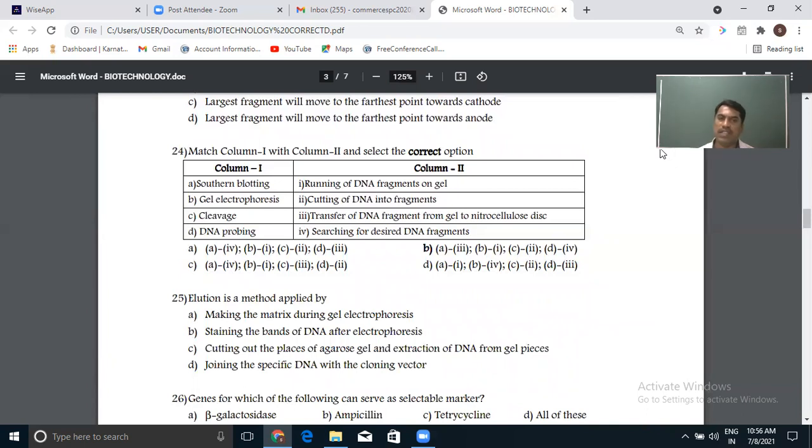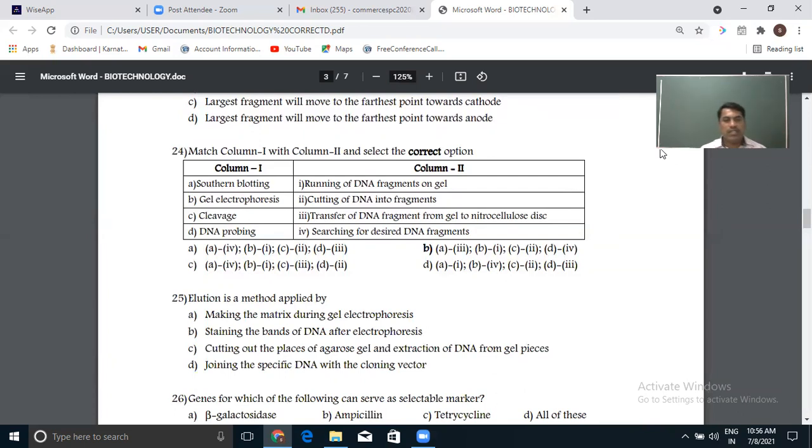That's why it is named gel electrophoresis, based on the principle of positive and negative charge. Cleavage is nothing but cutting of DNA into fragments. DNA probing is nothing but searching for the desired DNA fragment. So as per that, option B is the right answer here.